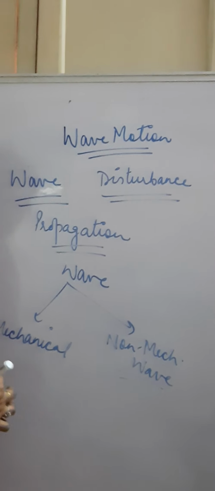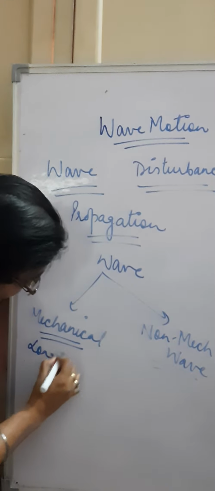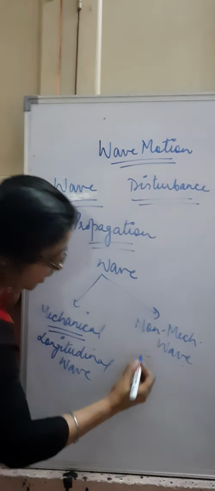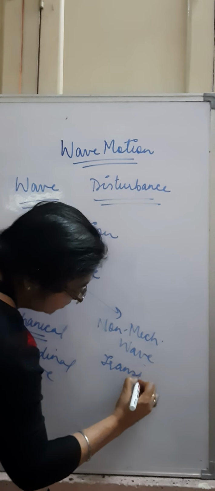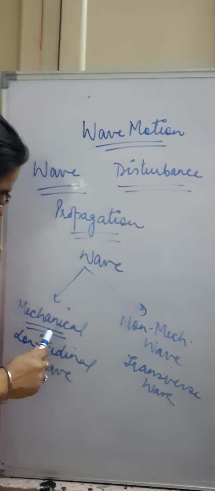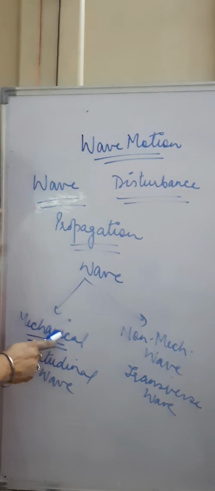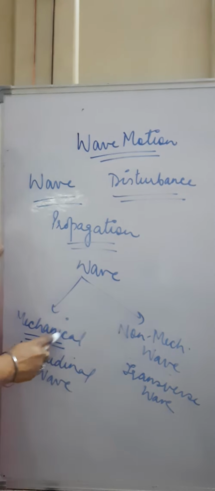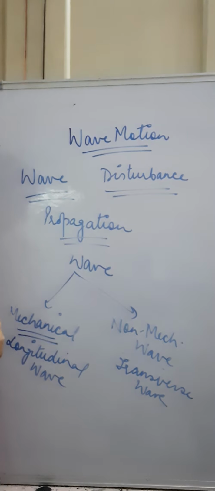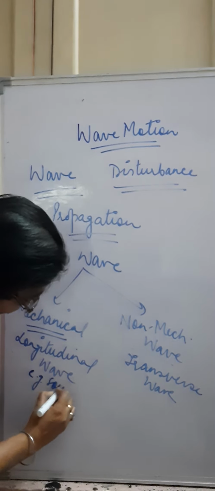The basic example of mechanical wave is longitudinal wave. And non-mechanical wave is transverse wave. So the basic difference between mechanical and non-mechanical waves is, in the case of mechanical waves, they require the material medium for propagation of the wave, and non-mechanical waves are those which do not require any material medium for the propagation. In longitudinal wave, we have already done the example also of sound waves.